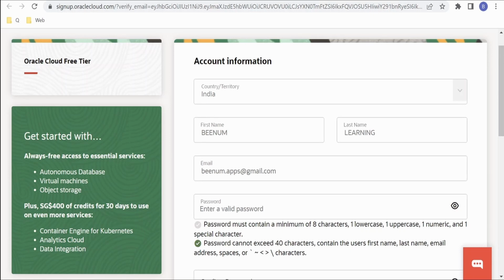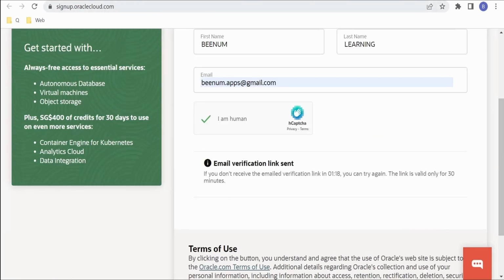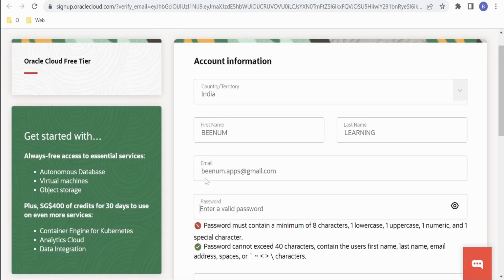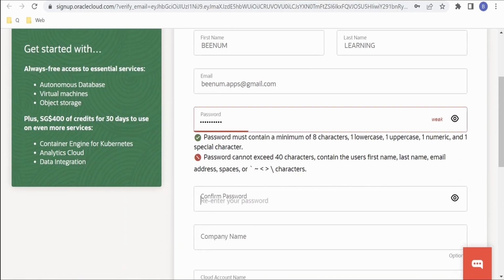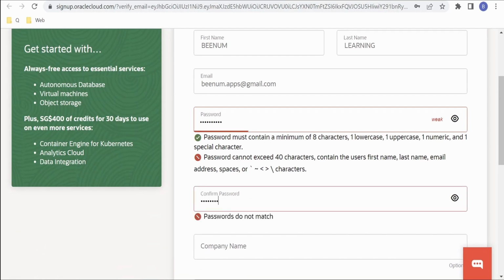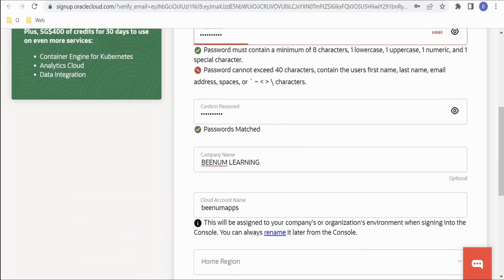It will open a form again and prompt you to continue from here. Now we will close the existing form which we had opened, because clicking the verify email button from our email opened a new tab. Now I'm providing the password over here. Passwords matched. Now I'm providing the company name. I'm giving it as Beenam Learning. The cloud account name is taken as Beenam Apps. Let me leave it as default.